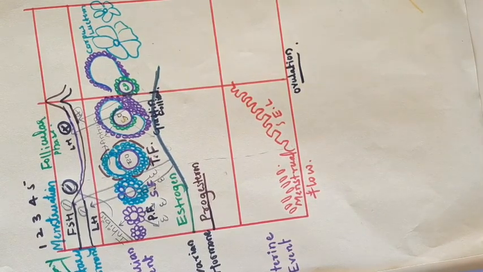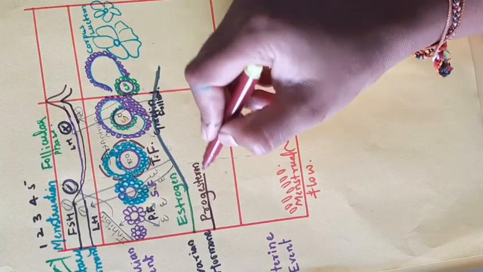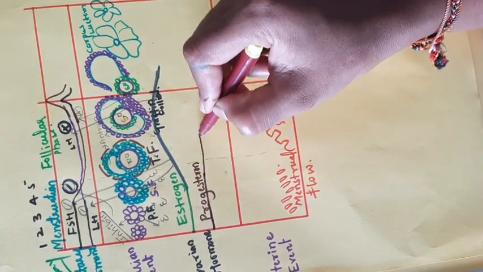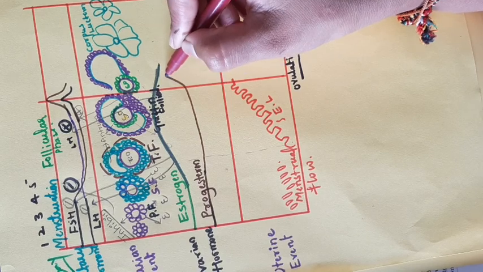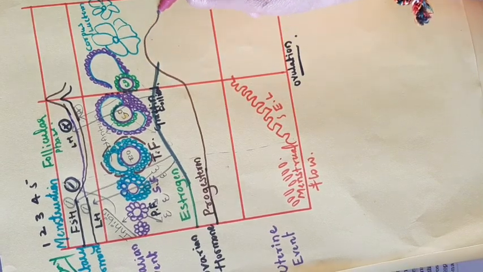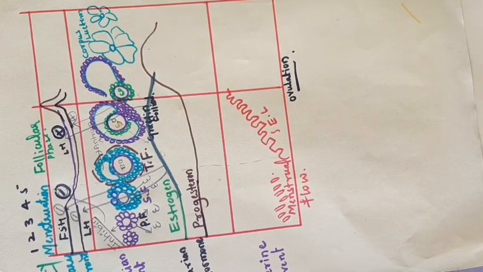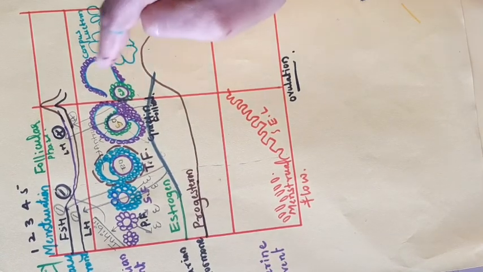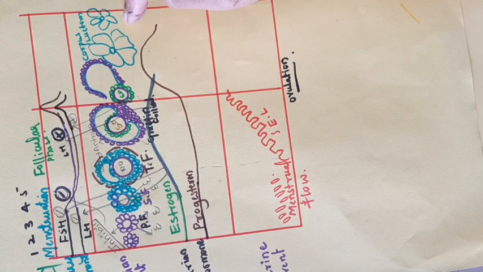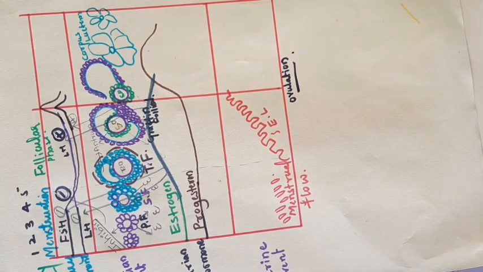Suddenly after the formation of the corpus luteum, the progesterone level rises like this. Then, in the corpus luteum there are no follicular cells. Those follicular cells degenerate.